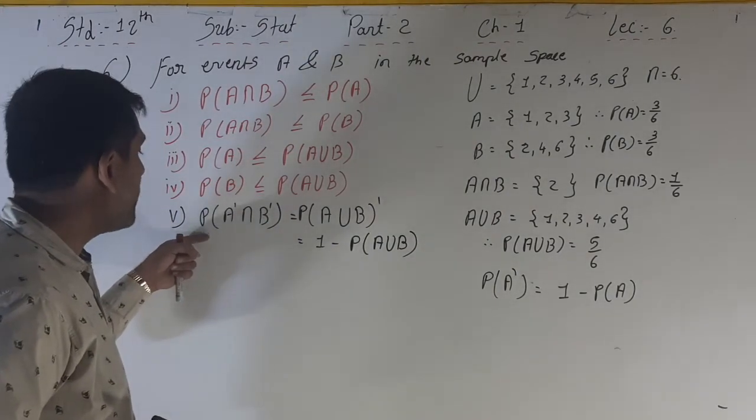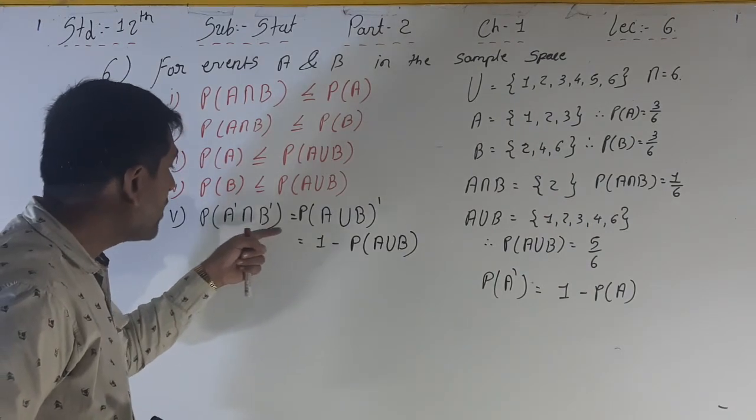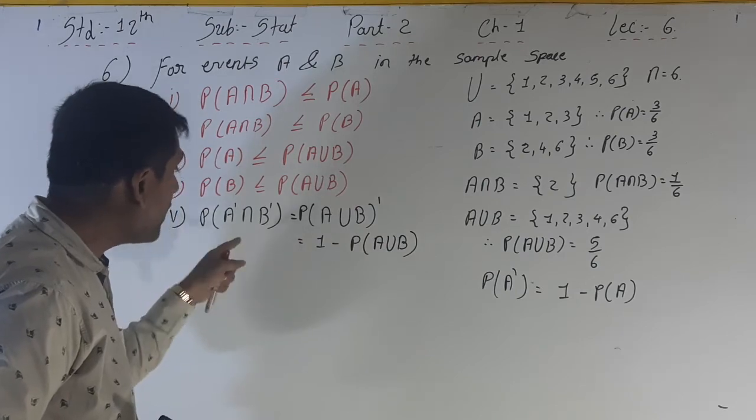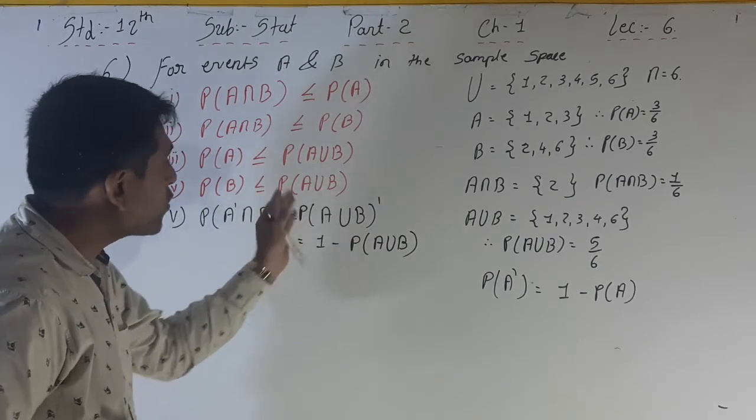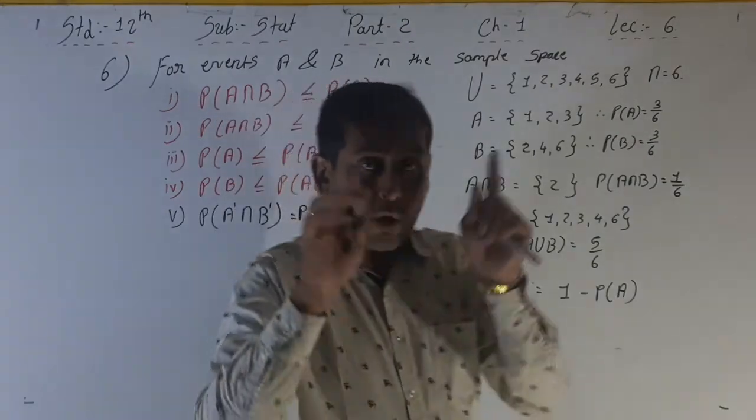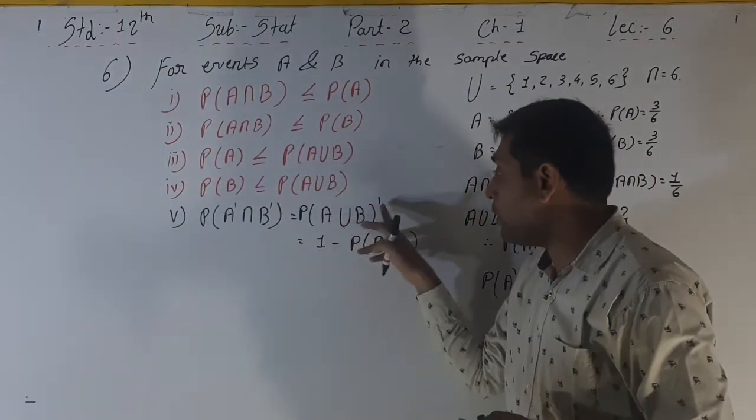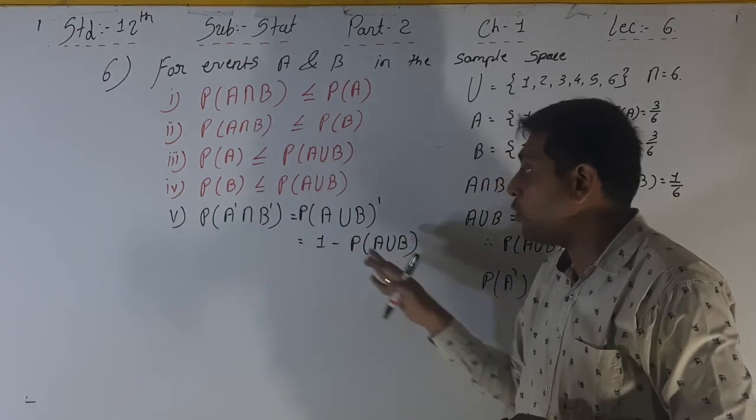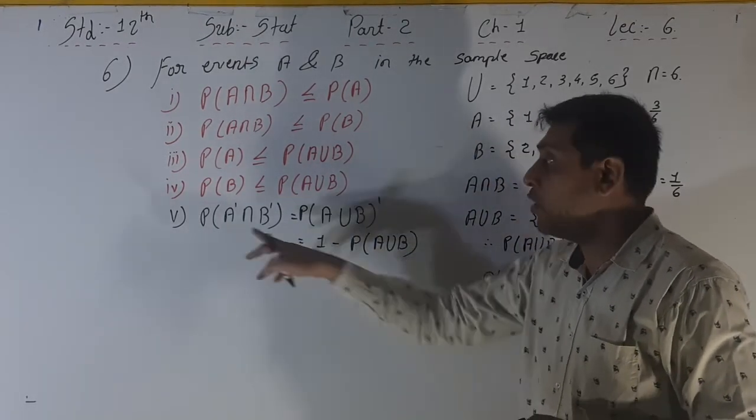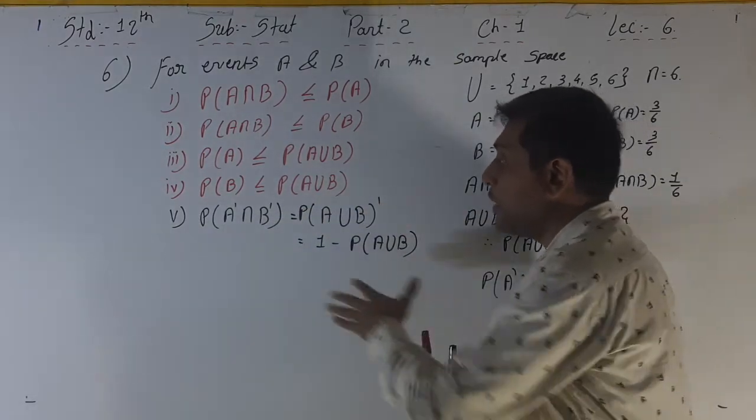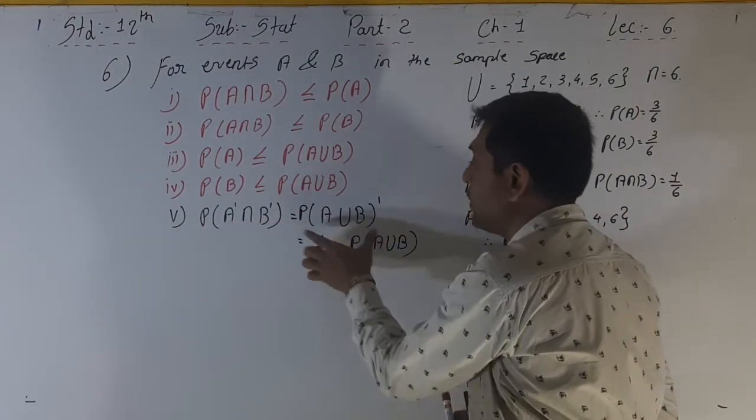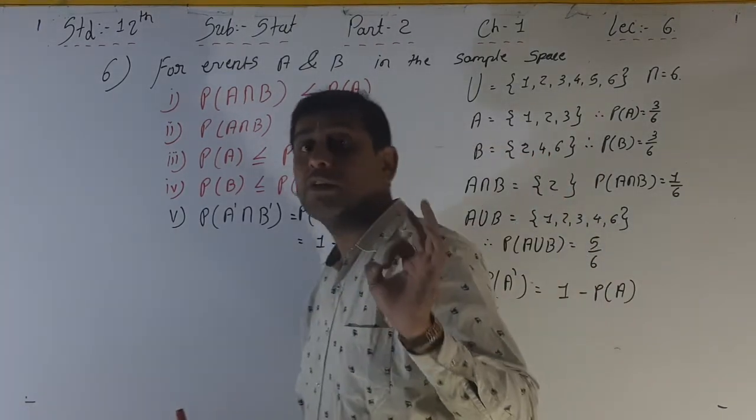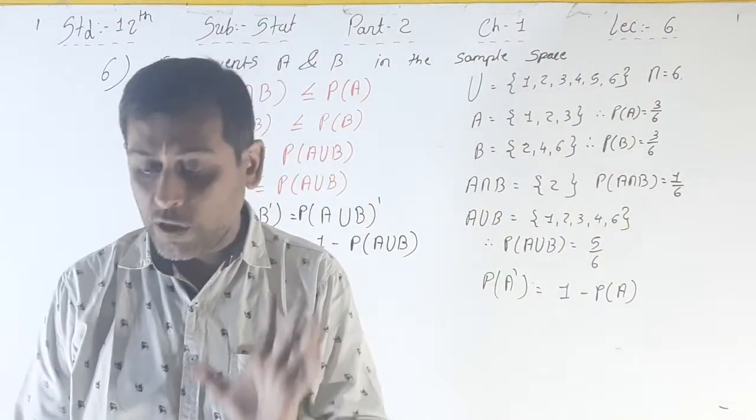So whenever we want P of A dash intersection B dash, we convert it to A union B, and the dash will be on the whole, that is, on the bracket. So P of A union B all dash is the answer, and after that, 1 minus P of A union B is the final answer. If this is given in the question, we have to write this, compulsory. So this is the formula, and you have to keep this formula in mind.